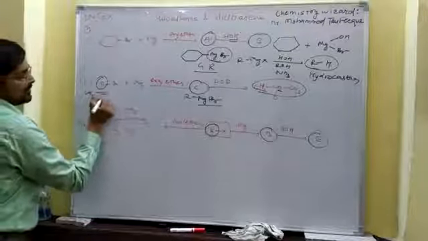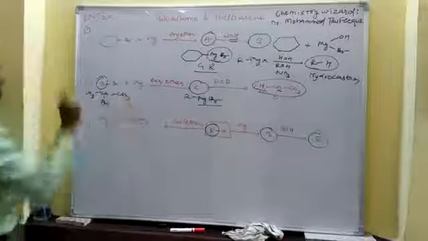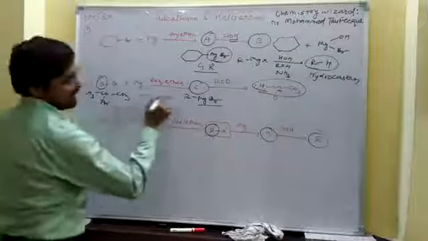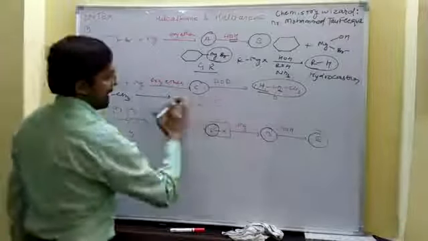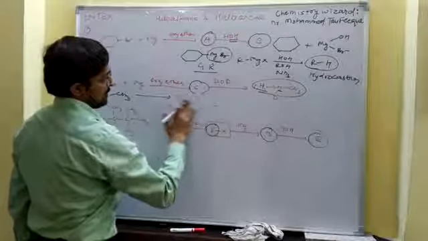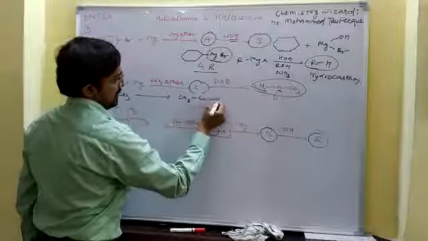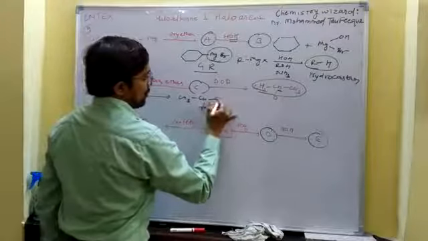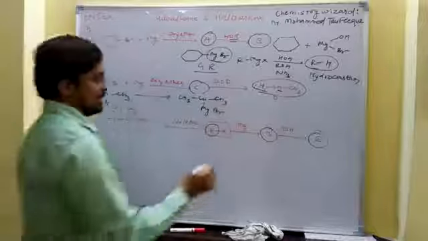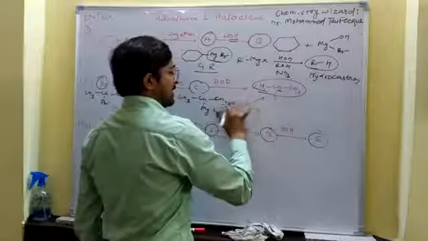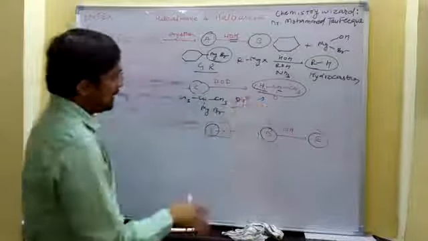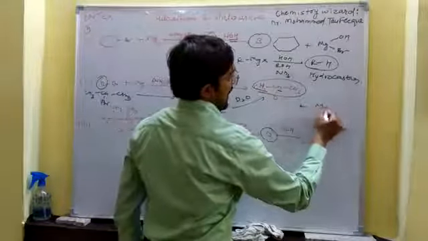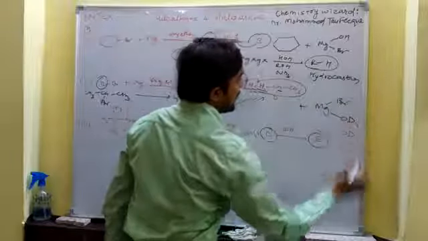So the reaction is CH3CHBrCH3. This isopropyl bromide reacts with magnesium and gives isopropyl magnesium halide, CH3CH(MgBr)CH3, which is a Grignard reagent. When this Grignard reagent reacts with D2O, heavy water, this MgBr is replaced by deuterium and produces this, and with this the MgBr, and there is OD.